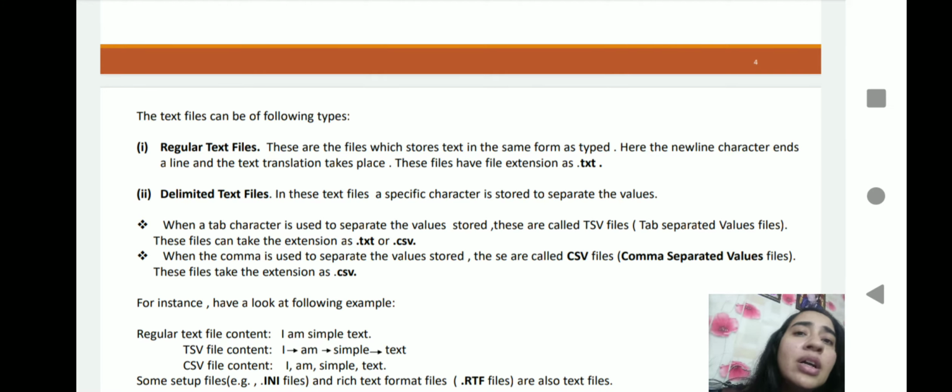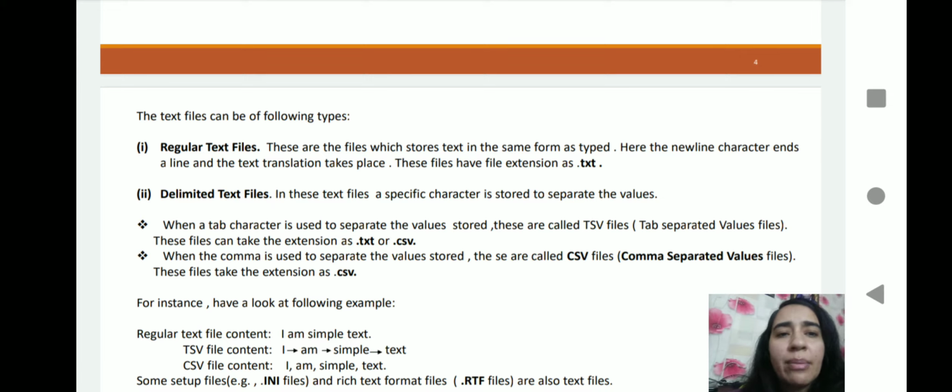When a tab character is used to separate the values, that is called a TSV file, meaning tab separated values file. If we have another kind of separator like comma or semicolon, then we have comma separated values, and that is called a CSV file.